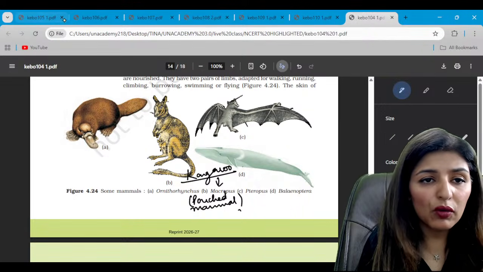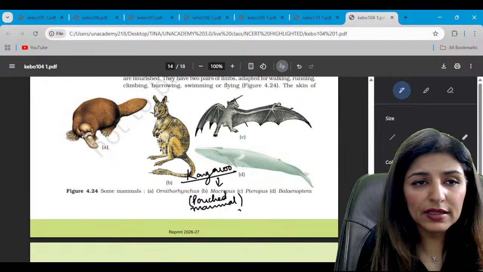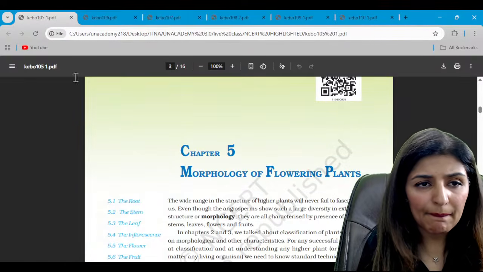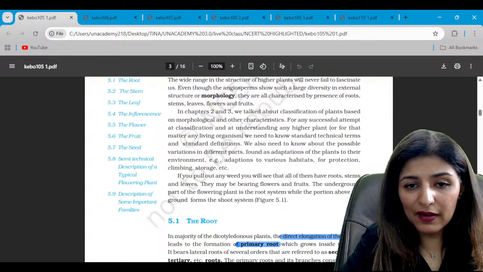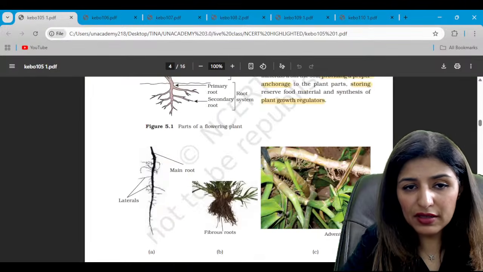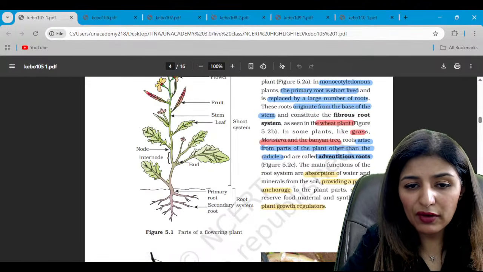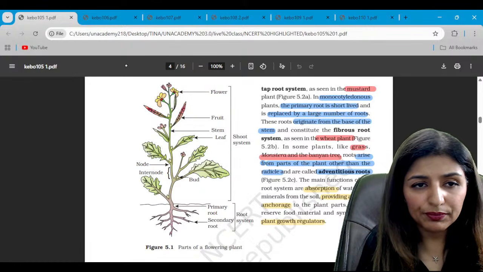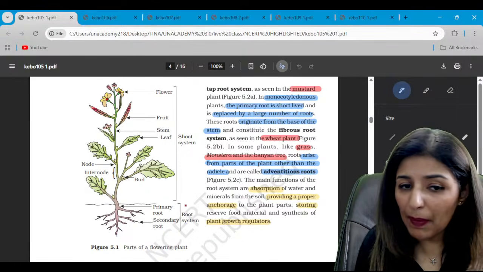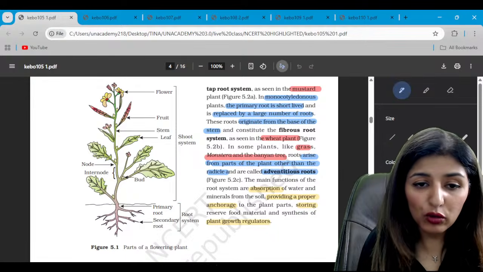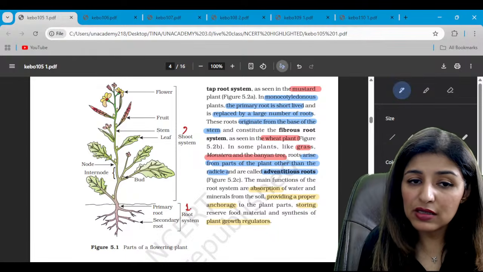All right, guys. Moving on now to the next, that is morphology of flowering plants, chapter number 5. Let's see the diagrams. The first diagram represents the different parts of a flowering plant. The overall plant can be divided into two parts. One is the root system and second is the shoot system.